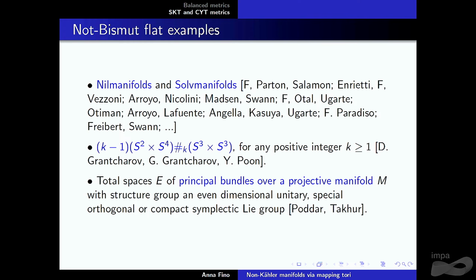So that's the first thing about SKT, the known examples. There is a more general construction due to Fino, Grantcharov and Vezzoni, as I mentioned, where they construct SKT metrics on the total space of a principal bundle over a projective manifold, with a special type of structure group. They have an additional condition on the characteristic class that I didn't put here, but that's the idea. Essentially, they generalize the previous construction.